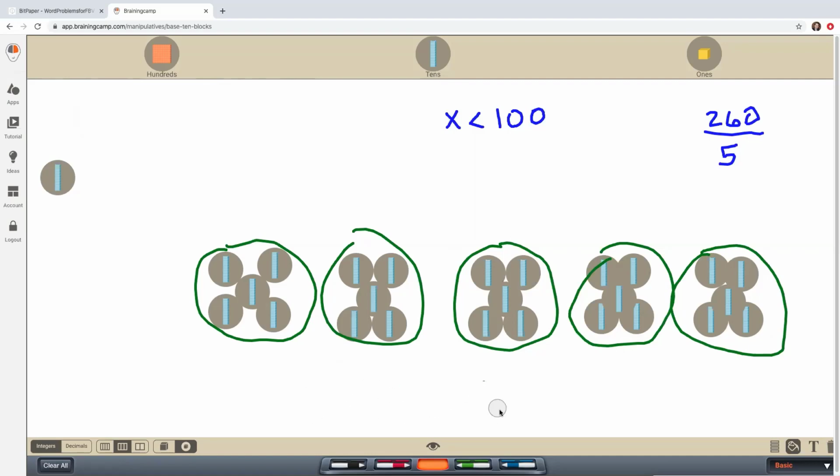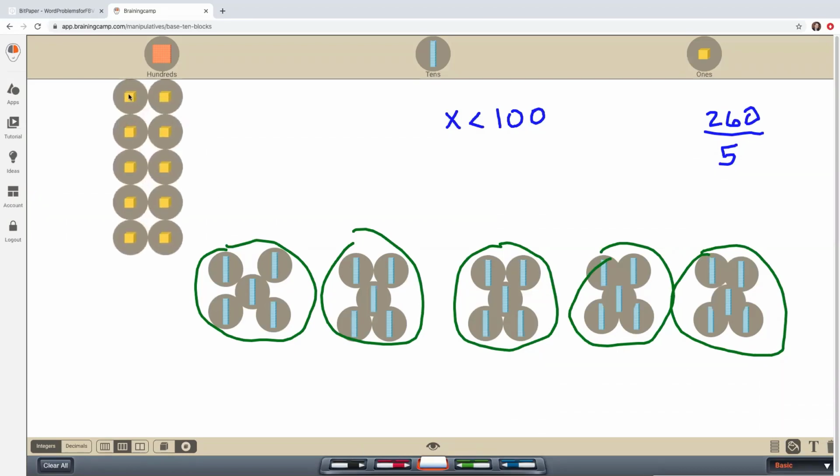There we go. Okay, so this 10 right here that I have, I can't put it in this group because then I'll have 6 tens in this group and 5 in the other, so I won't have equal sized groups. So I'm going to take this 10. If I click on over to the left, there's a little button. I'm going to turn it into ones. So I have 2, 4, 6, 8, 10 ones.